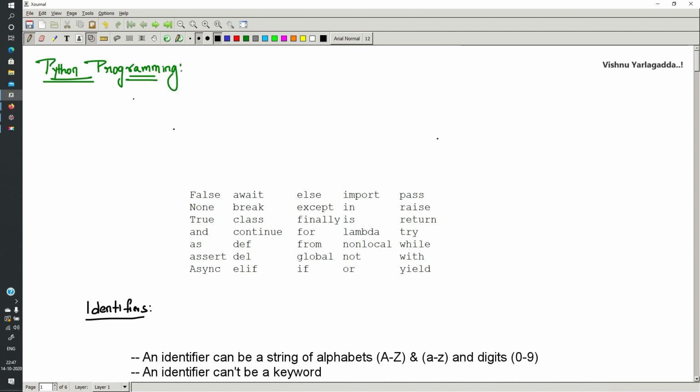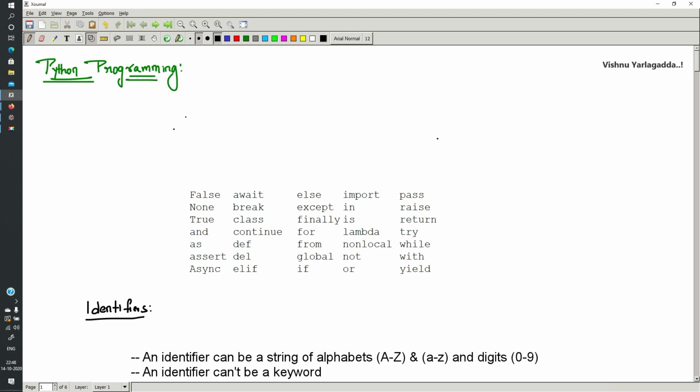Before converting it to a program, you should know some of the basic important things, that is syntax and semantics of the programming. How basic programs can be written in that particular programming. For that we have to learn about identifiers, variables, data types, and different types of operators, literals, constants, and these things we should know completely.